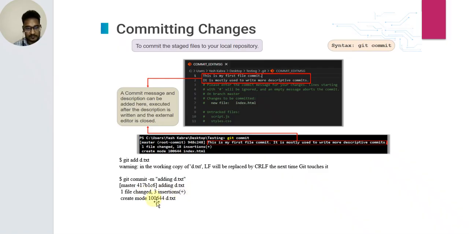Insertions, plus three more. d.txt, to add this file, d.txt.